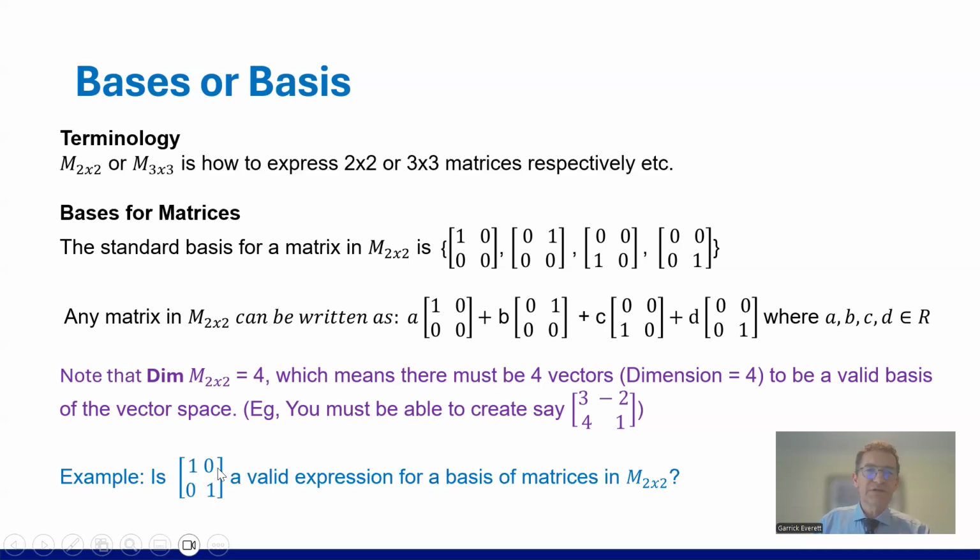Example, is the identity matrix a valid expression for a basis of matrices in M2 by 2? Answer, no, since it's only got dim 1. Now you might be able to think, well, I could create another matrix where I've got, let's say, 1, 0, and I've got the other one as 0, like if you had B and you just put a 1 there, so that covers all 4 spots.